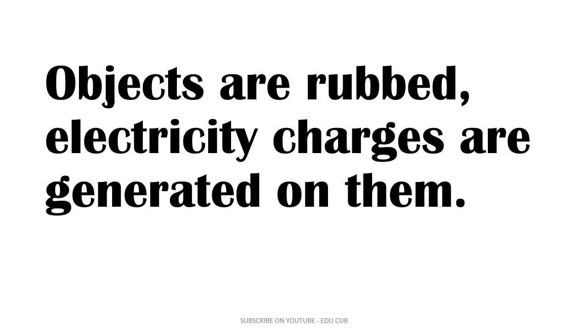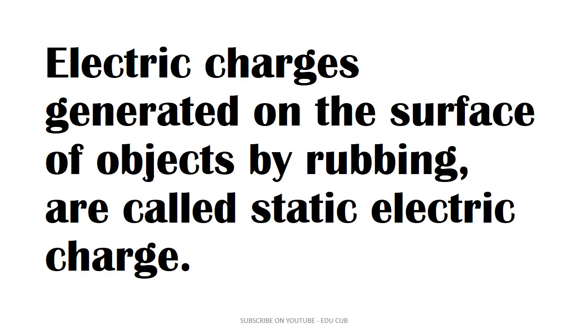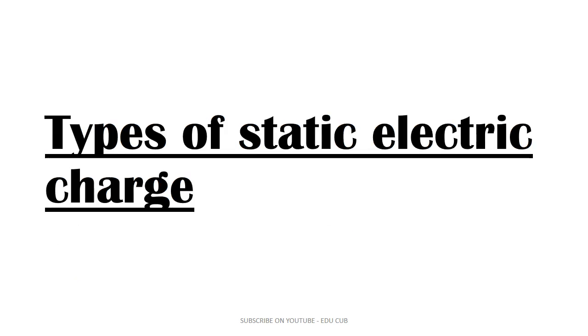When some objects are rubbed, electric charges are generated on them. Electric charges generated on the surface of objects by rubbing are called static electric charges. Let's move to our second subtopic, types of static electric charges.